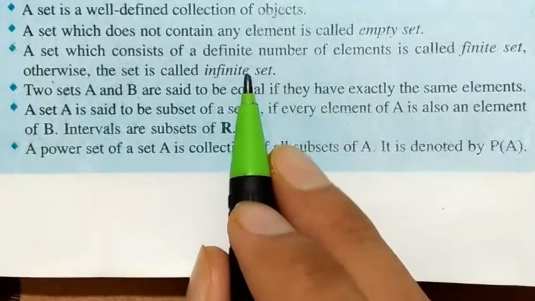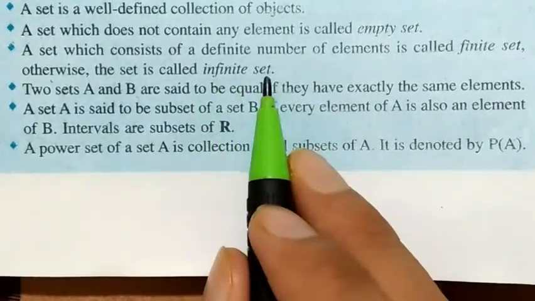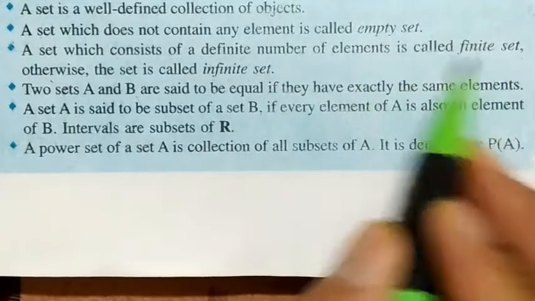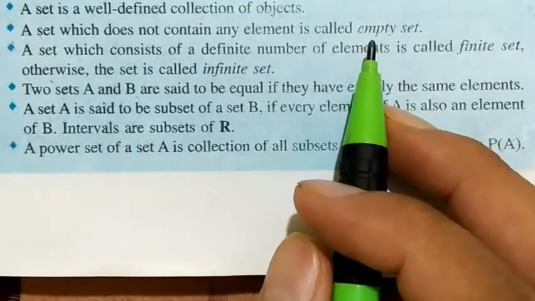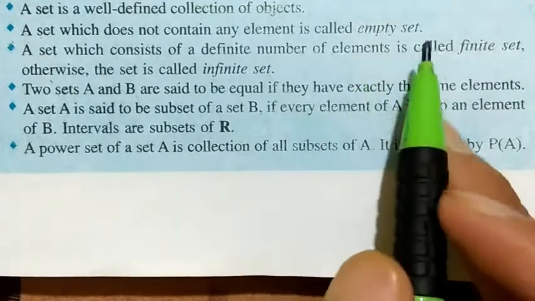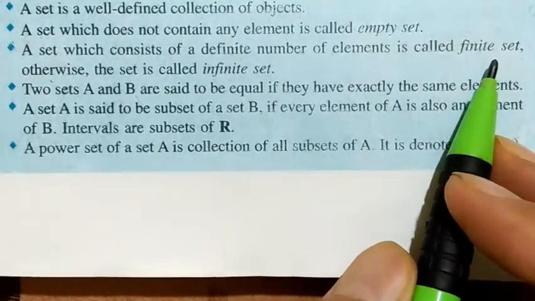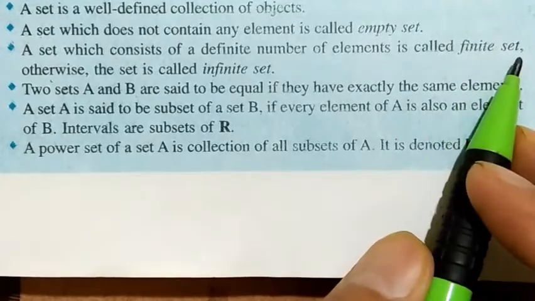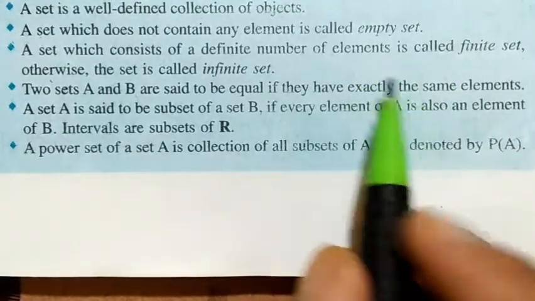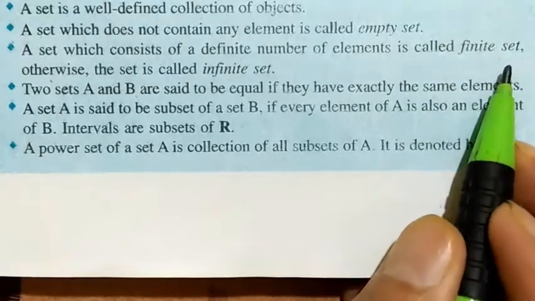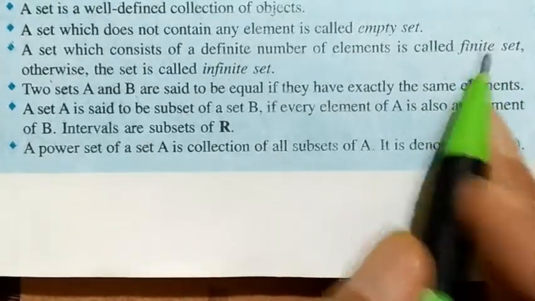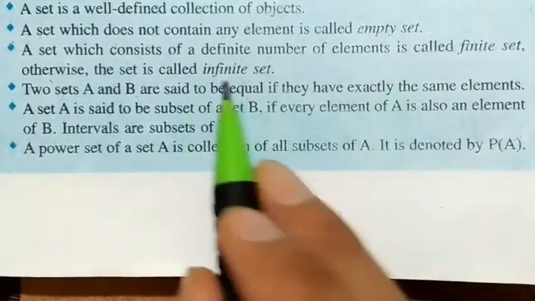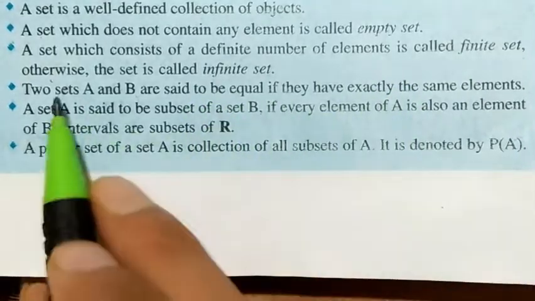It's infinite, like natural number set, it's an infinite set, it starts from 1, 2, 3 and so on. And finite set means the natural numbers which are less than 10. This is a finite set, because 1 to 9, only these 9 elements will be there. Like number of vowels in the English alphabet, there are 5 vowels, so this is finite, means fixed number. And if it is infinite, that is called infinite set.